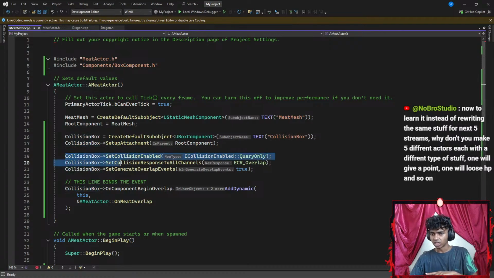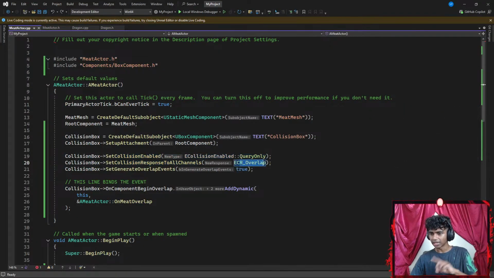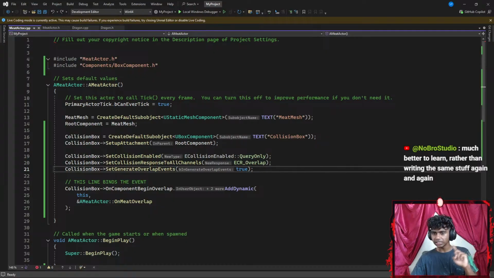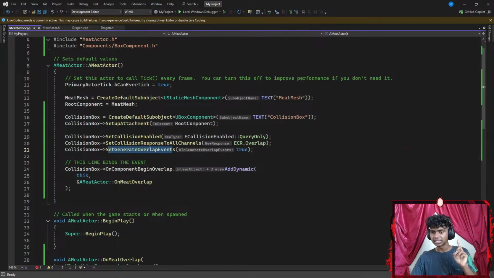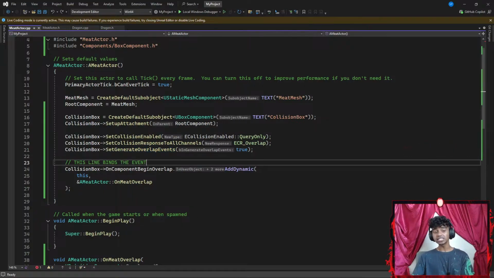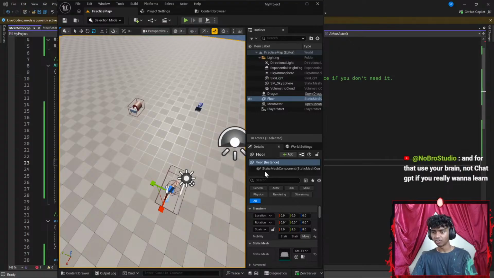And then I have CollisionBox SetCollisionResponseToAllChannels, which is ECR_Overlap. I've not heard of this, but let's see the next one. SetGenerateOverlapEvents, which is going to be set to true. Okay, I see. I know what these functions are for. Like SetGenerateOverlapEvents is the stuff that I could actually get in my Unreal Engine right here.